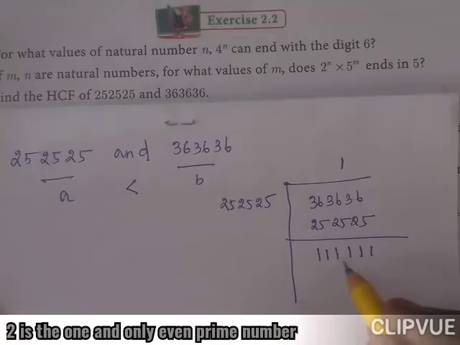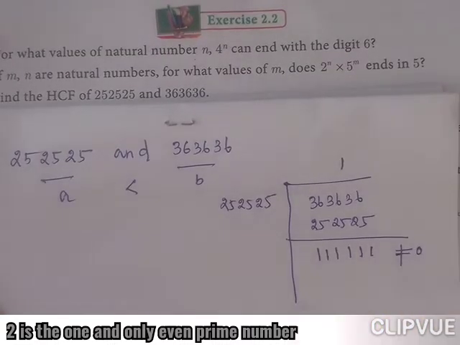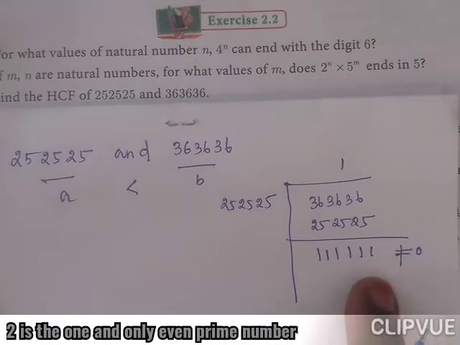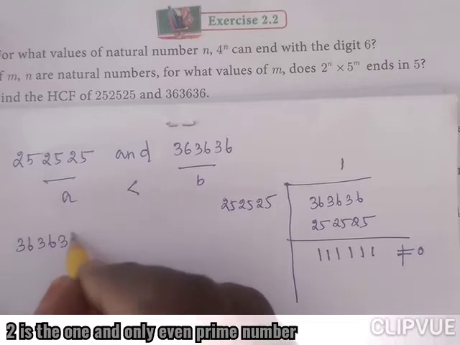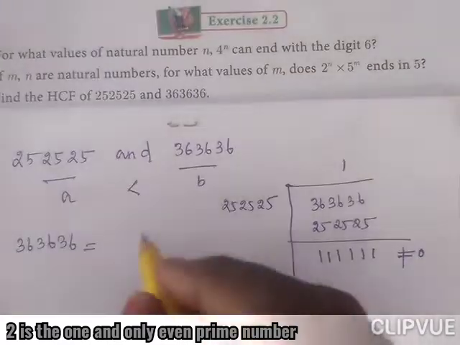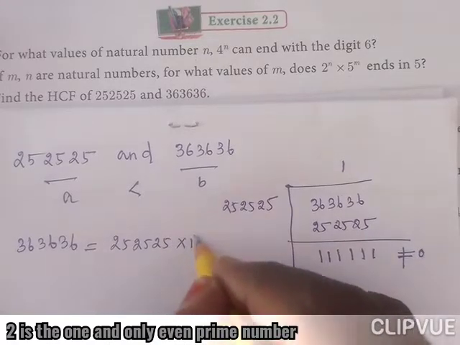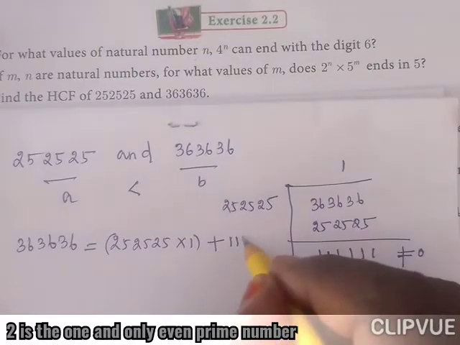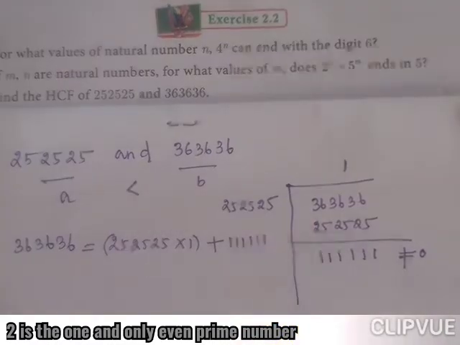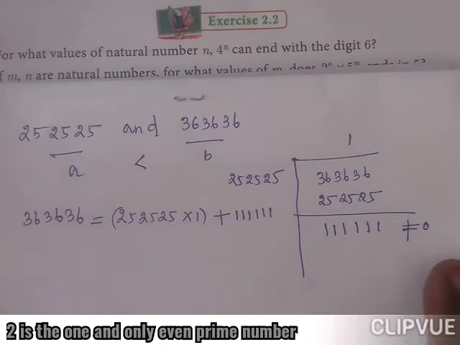So the remainder is 111111, which is not equal to 0. Using Euclid's division lemma, it can be written as 363636 is equal to the divisor 252525 into 1 plus the remainder 111111. Next, it does not leave the remainder 0.